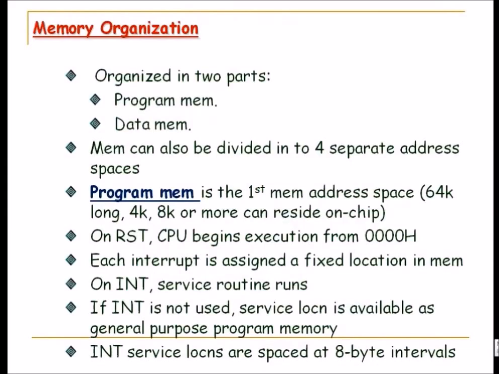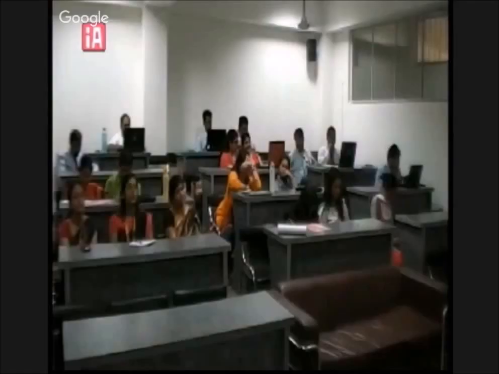Okay, he says that if we include the reset, then it is 6. If we don't include, it is 5. But that is not the case. Any other, I think, from the remote centers, how many interrupt sources are there?